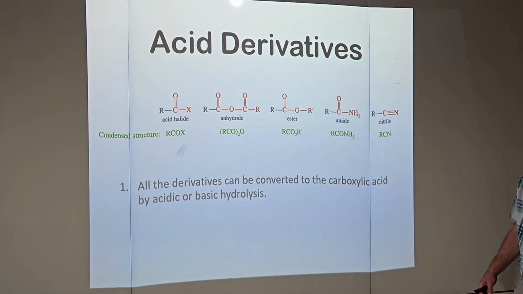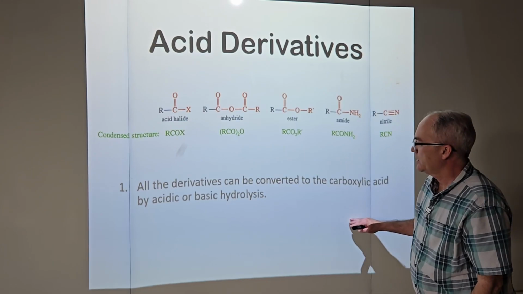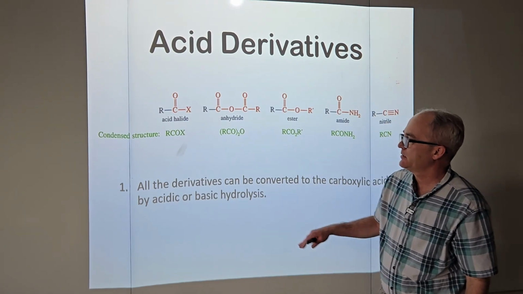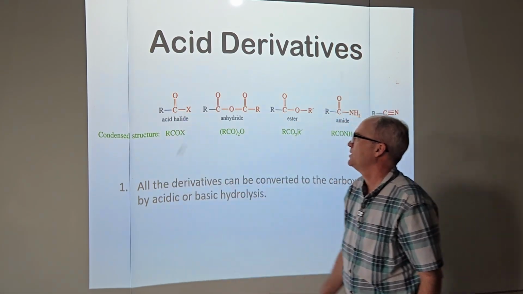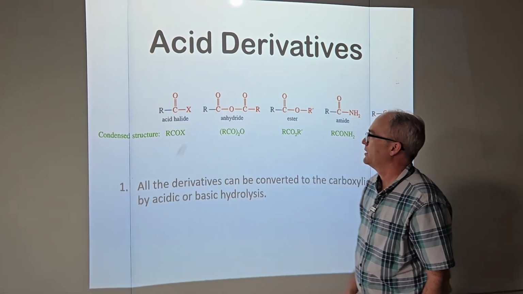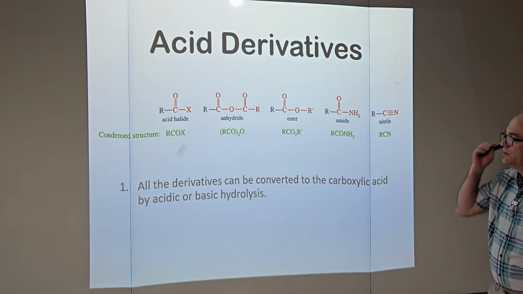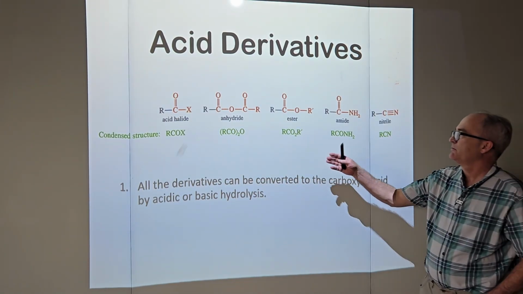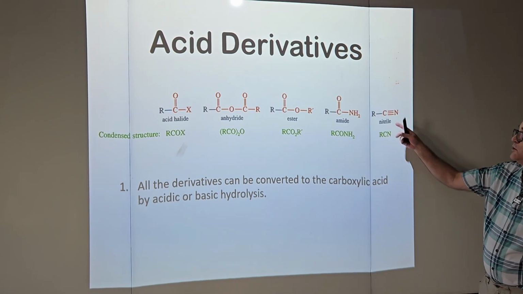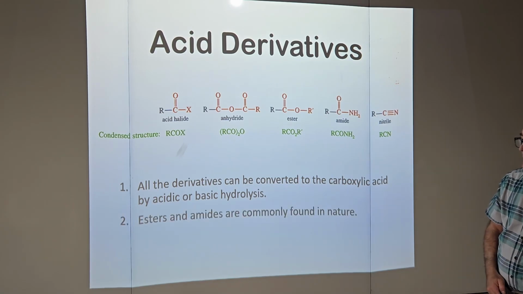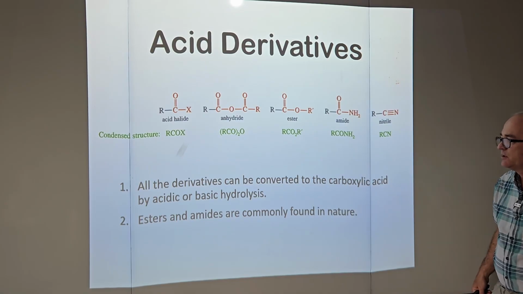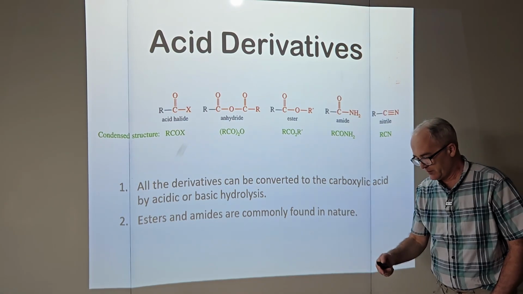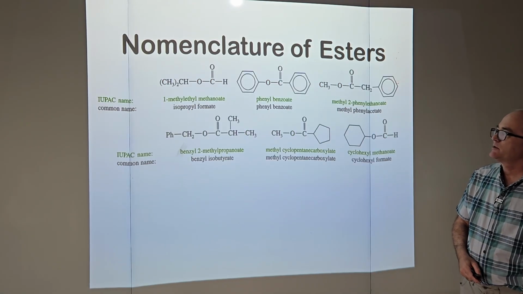All of these, if we hit them with water and have some acid or base catalyst, maybe a little heat, we say hydrolysis will take it back to the carboxylic acid. Water will split off a halide, put an OH there. Water will split that apart, give us 2 carboxylic acids. Same thing with the ester, the amide, and this will turn into a carboxylic acid. Amides, think of proteins, so they're everywhere in nature. Esters, a lot of flavorful things made in nature from esters.